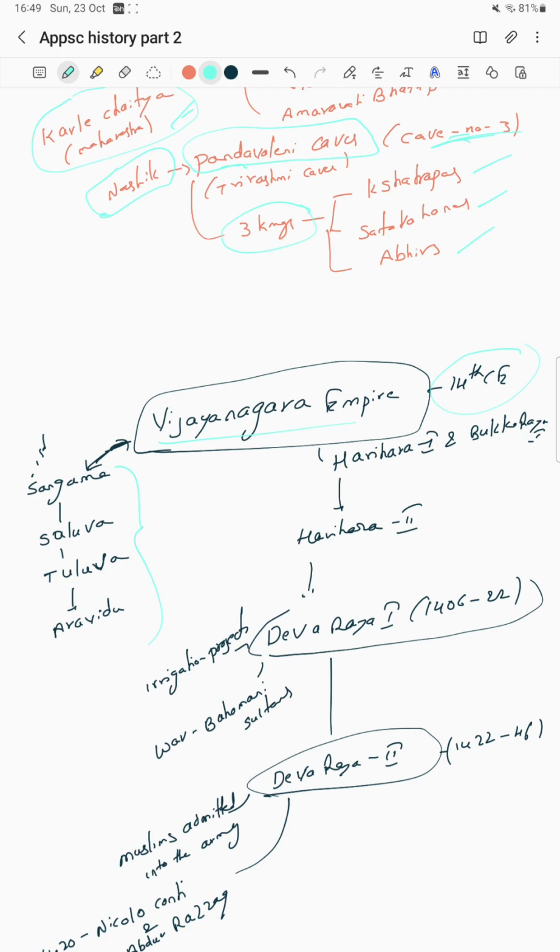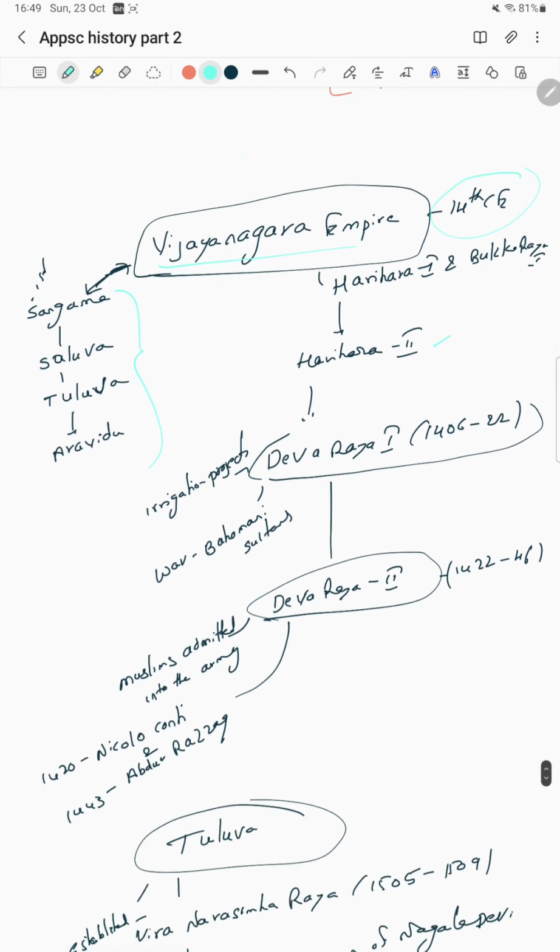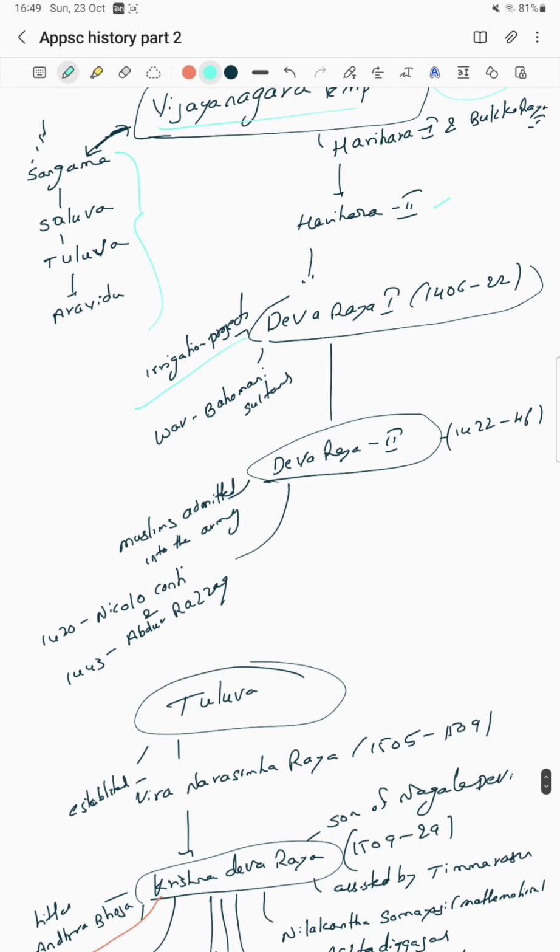The Vijayanagara Empire was founded by Harihara and Bukkaraya, the founders. After this, Devaraya I constructed irrigation projects. He waged war on the Bahmani sultans and defeated them. And then Devaraya II is next.